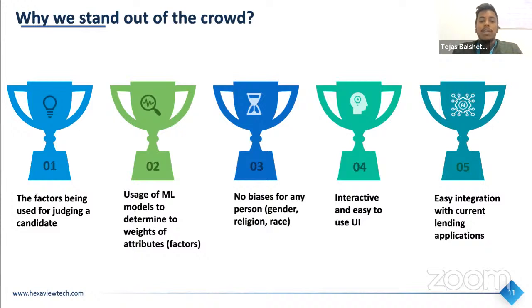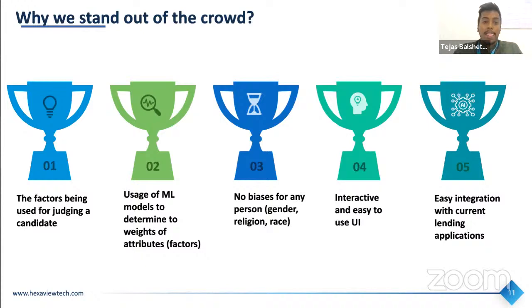Third point would be that in manual processes, there may be bias against a gender, religion, or race. A person may be biased against someone. So our system is biasless. We do not make any differentiation against any gender. Fourth would be our interactive, easy to use UI, as I'll demo further, you will see that. And fifth, as our application follows a microservice architecture, it can be easily integrated with existing lending applications as well.